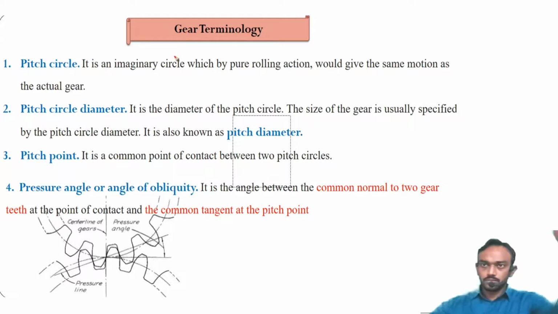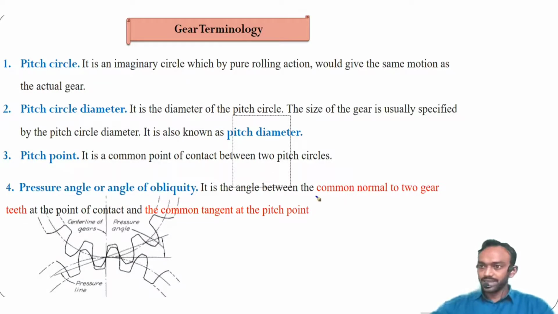Now focus here. Pressure angle, or angle of obliquity, is a very important parameter for the design of gears and smooth working. It is an angle between the common normal to the two gear teeth at the point of contact and the common tangent.